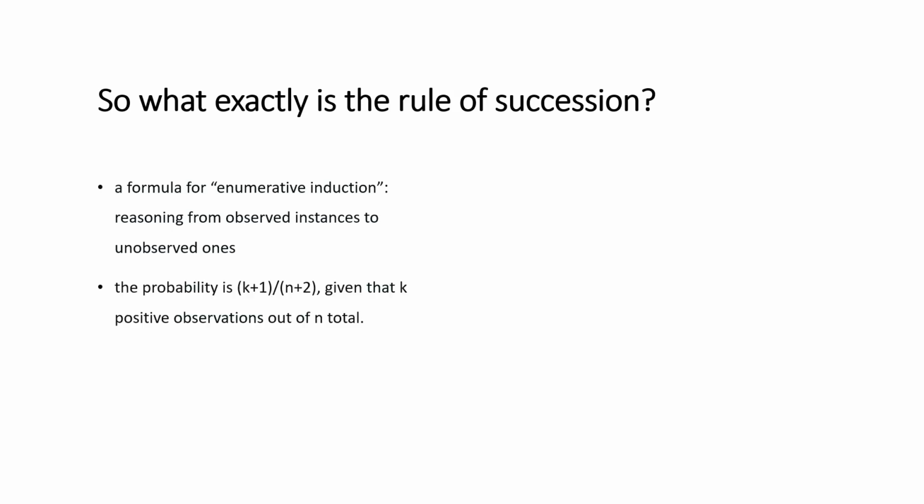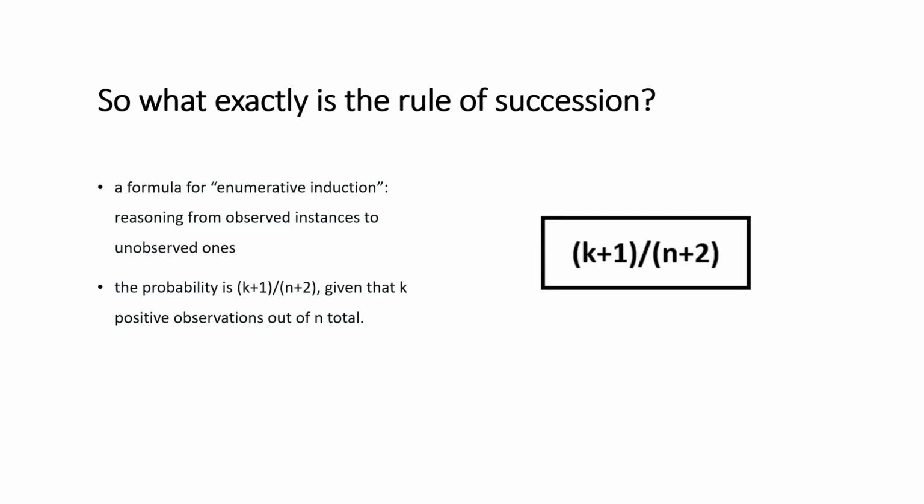So, what exactly is the rule of succession? It is the formula for enumerative induction, which is reasoning from observed instances to unobserved ones. And the probability can be understood as k plus 1 divided by n plus 2, given that k is the number of observations out of the n total.